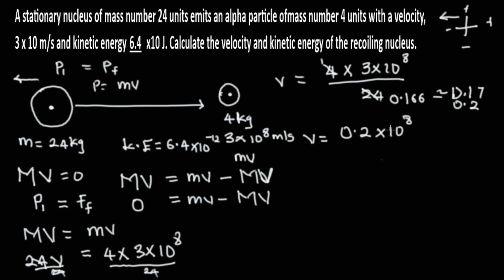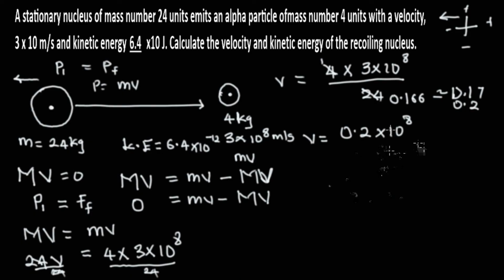And I can still rewrite this as 2 times 10 raised to the power negative 1 times 10 raised to the power 8, and I'm going to add the values, negative 1 plus 8. Okay, and I'm going to have 2 multiplied by 10 raised to the power 7 meters per second.